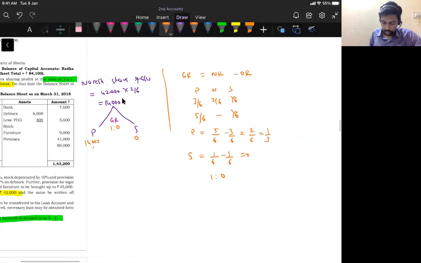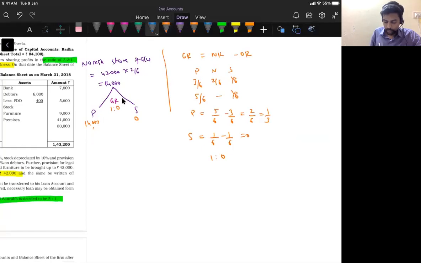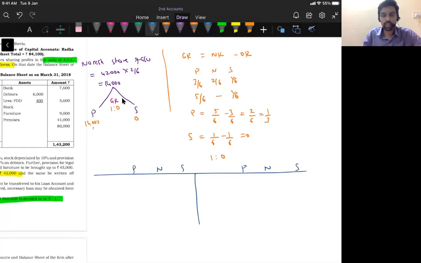Okay. So now I will prepare the partners' capital account. This is the Pankaj column, Naresh, Saurabh column. So debit is minus, credit is plus. Who is getting goodwill? The retiring partner. Here the retiring partner is Naresh. How much is he getting? 14,000. From Pankaj, 14,000.